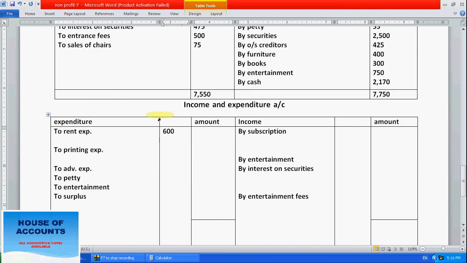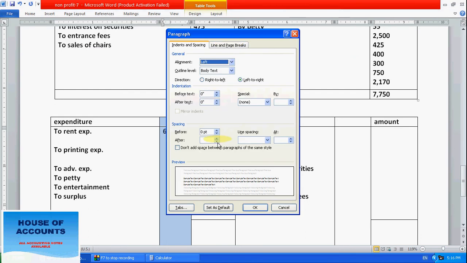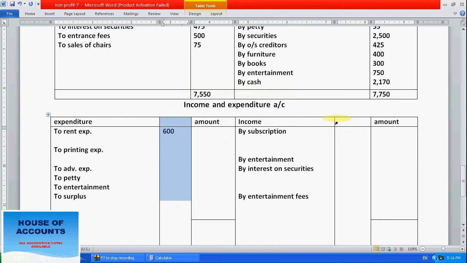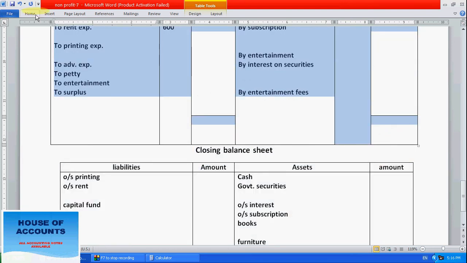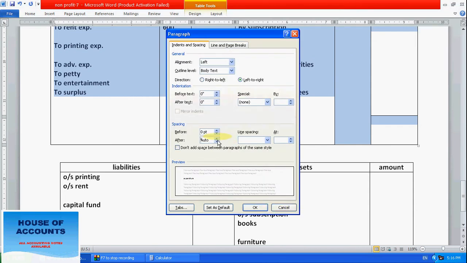Before that, just wait a second, let me finish this. Just let me finish this one. I'm sorry for all. Just hold a moment, let me finish this.